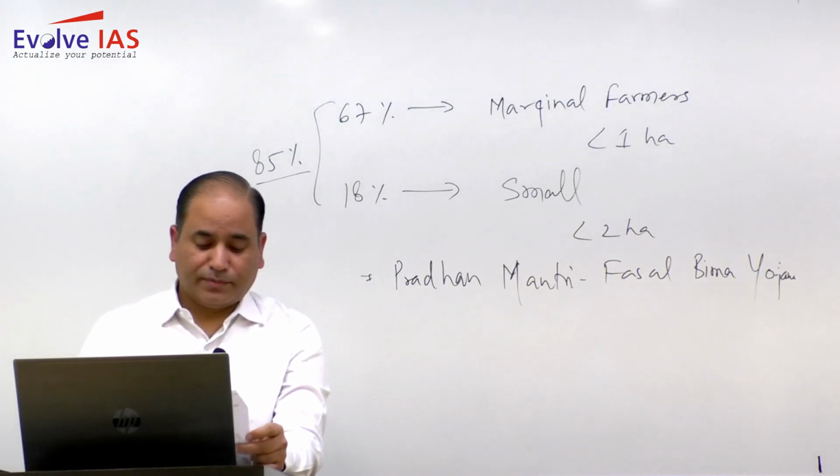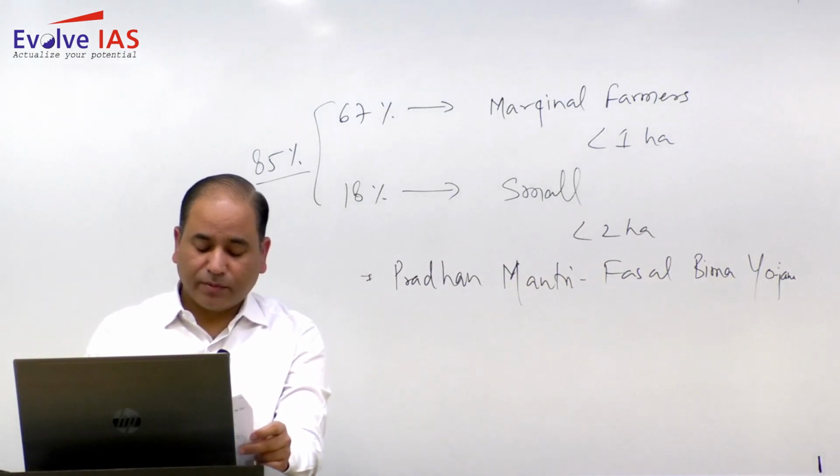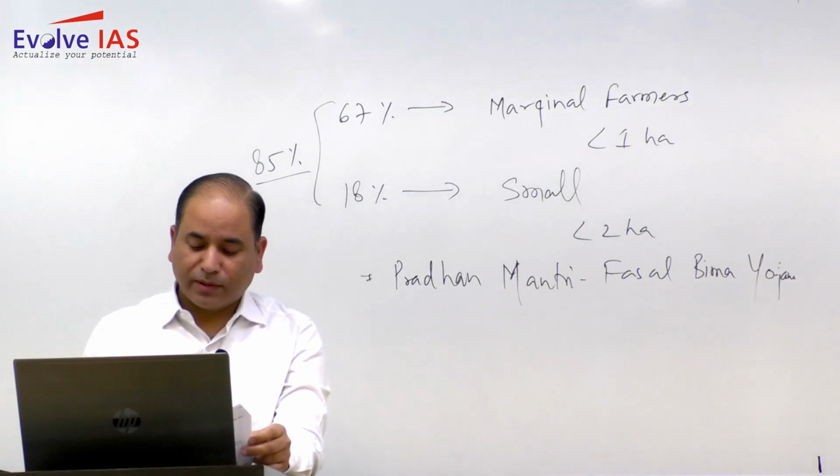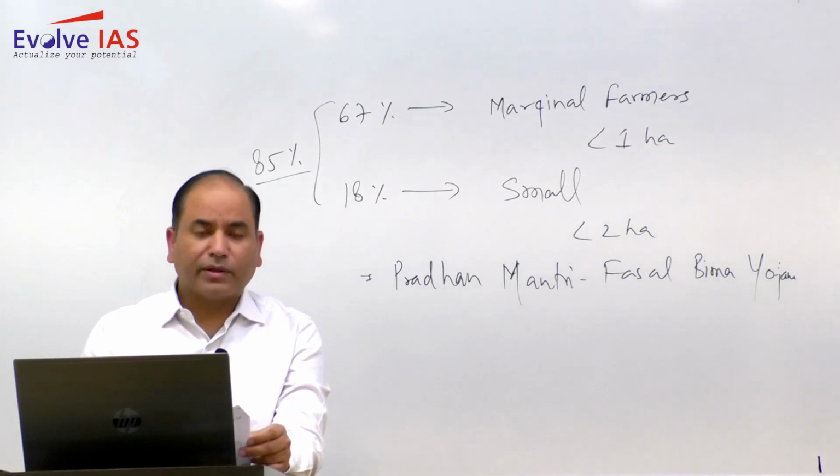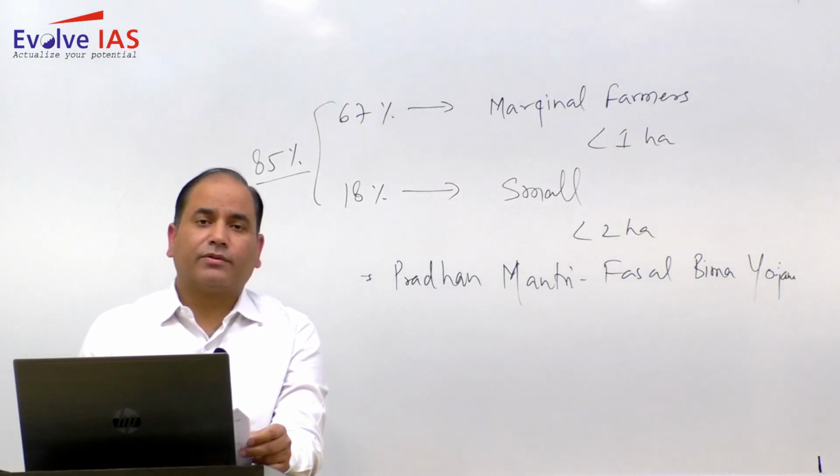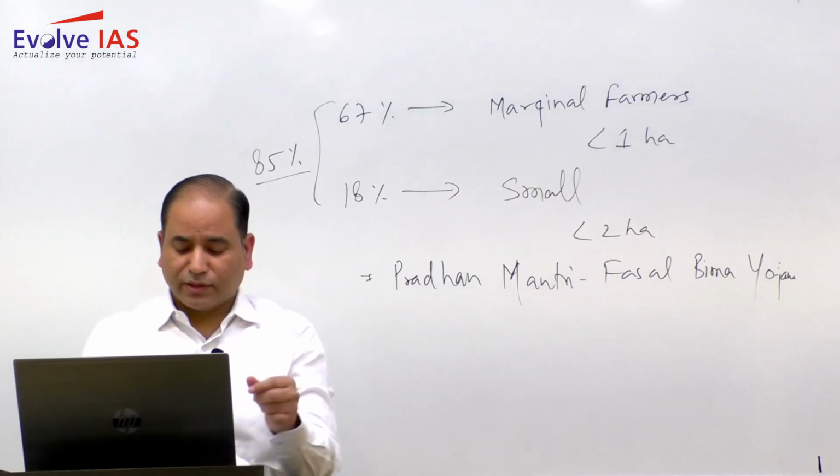Moving to the next question. Discuss the continuing disputes on water sharing between the riparian states of northwest India. So again, this question is primarily of a political aspect. So from the political aspect, the question has been asked.